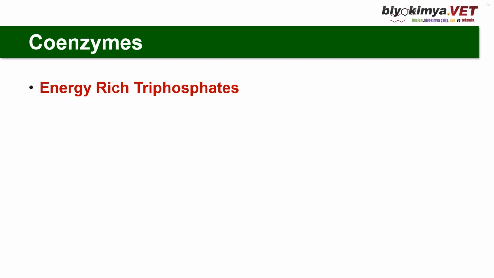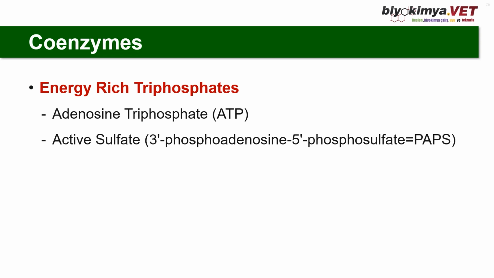The first class is energy-rich triphosphates. Adenosine triphosphate, the famous one, found in all cells, carries energy-rich phosphates, a source of energy for many reactions. Active sulfate, PAPS: the biosynthesis of compounds containing sulfate esters requires activation of inorganic sulfate upstream. Uridine triphosphate is involved in carbohydrate metabolism, formation of epimers of monosaccharides, and also in RNA transcription.